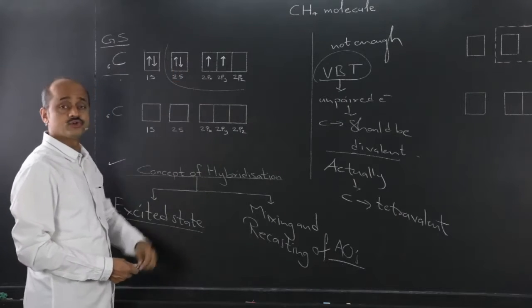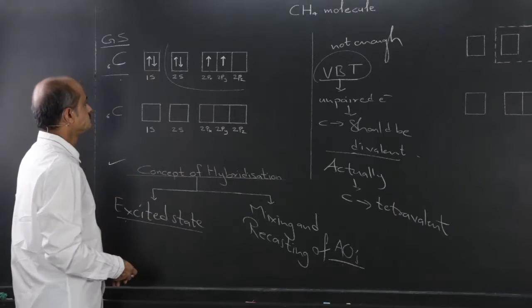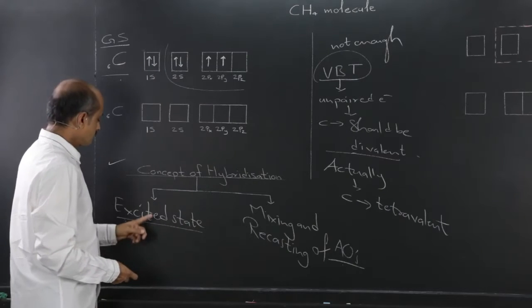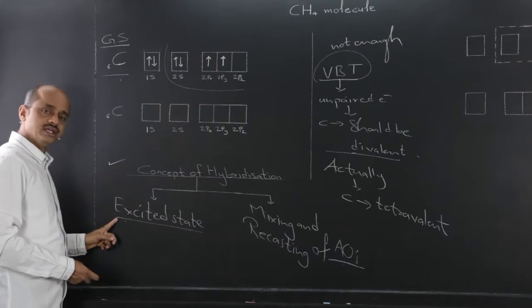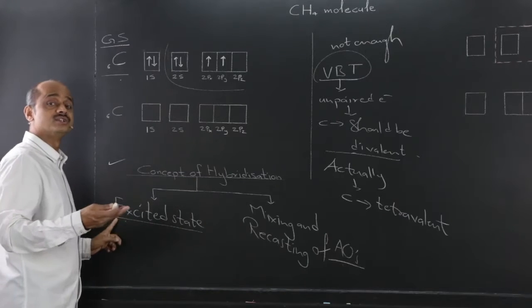Now, when 4 atoms of hydrogen and 1 atom of carbon interact, the energy level changes and what we call the excited state is reached. Means what?